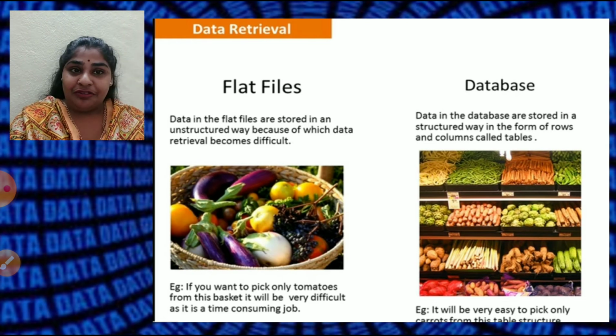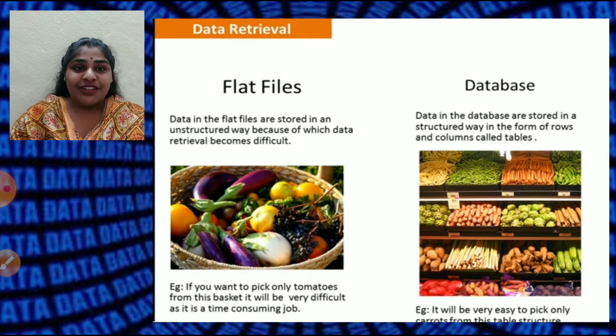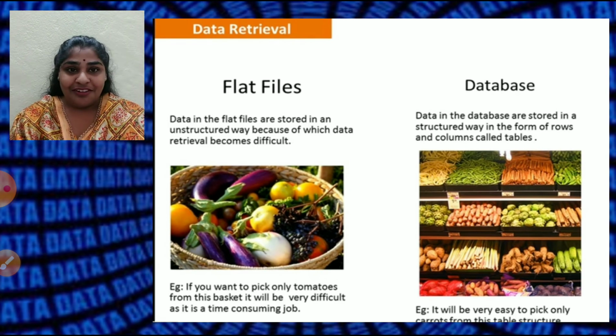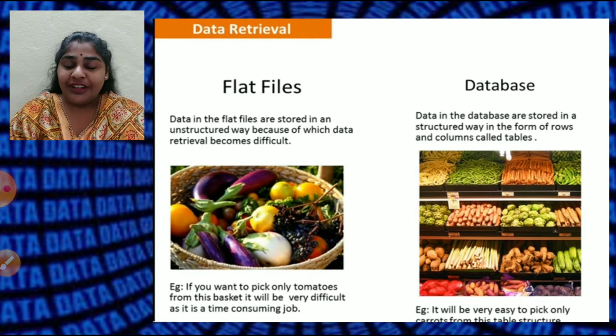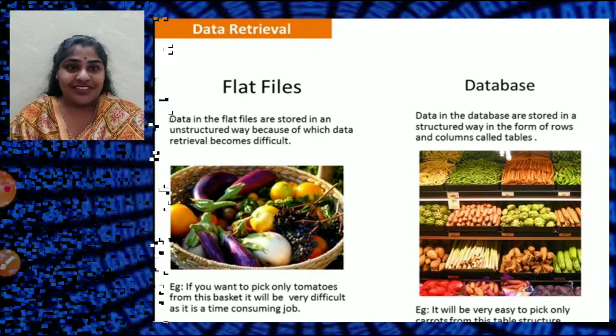This is the difference between the flat file and database. Now imagine, children, this vegetable as data. If you keep all the data in one place, it becomes very difficult to retrieve any particular thing, whereas in the database your data is properly managed, so it is very easy to retrieve the data.